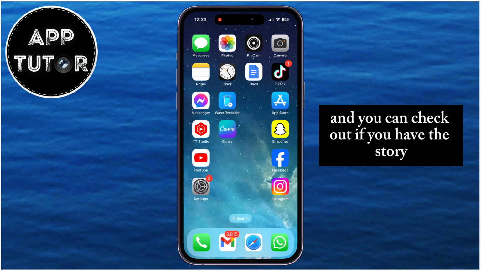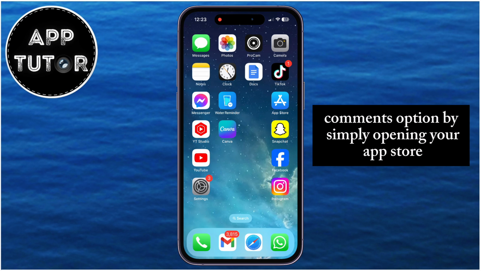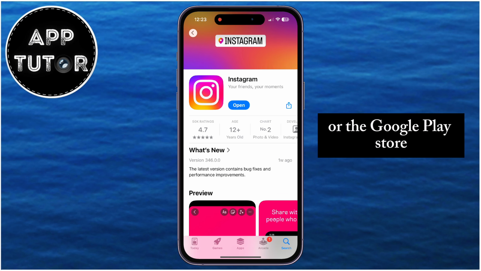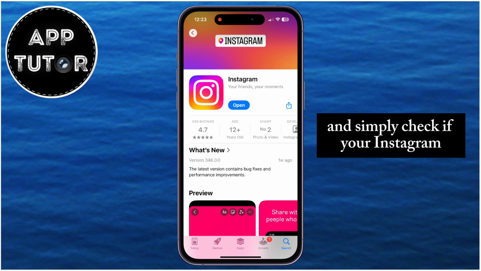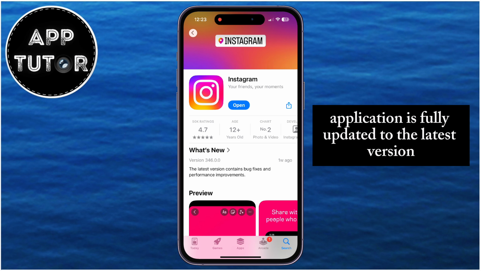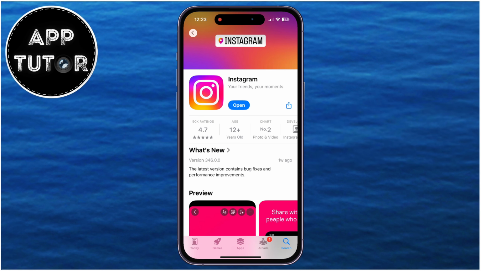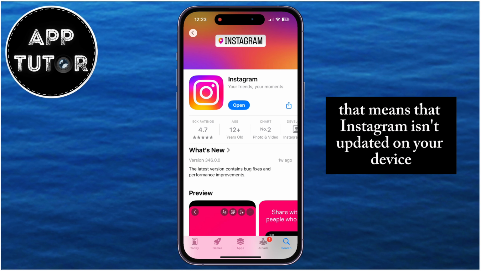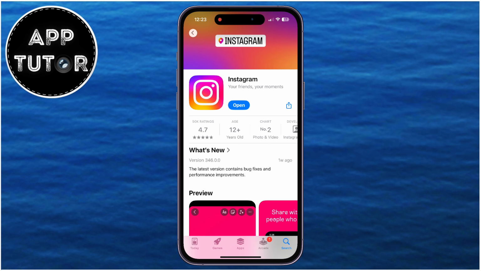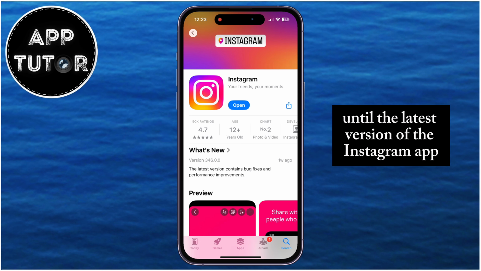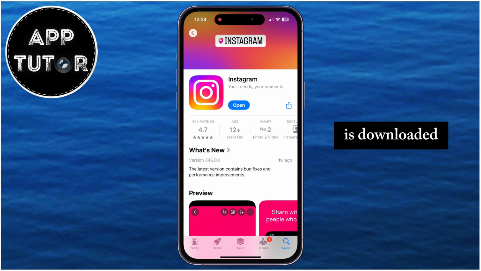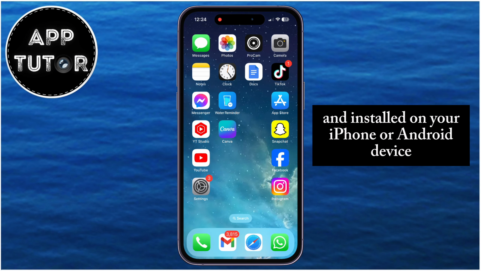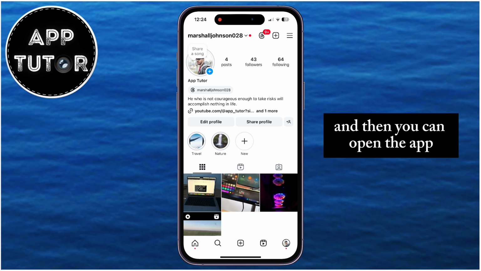Instagram is gradually rolling out this feature for some countries and some accounts, and you can check if you have the story comments option by simply opening your App Store or the Google Play Store and checking if your Instagram application is fully updated to the latest version. If you see a little update option right here, that means that Instagram isn't updated on your device. So just tap on this button, wait a couple of minutes until the latest version of the Instagram app is downloaded and installed on your iPhone or Android device, and then you can open the app.